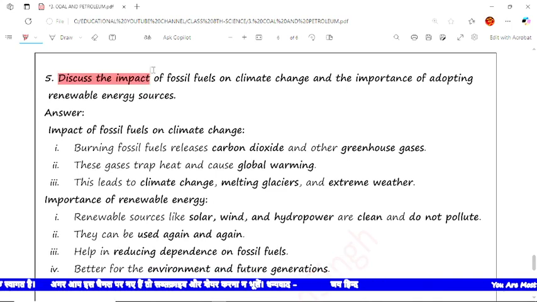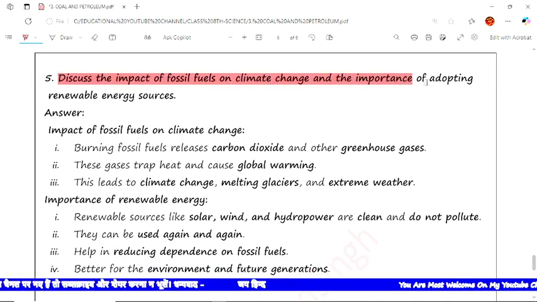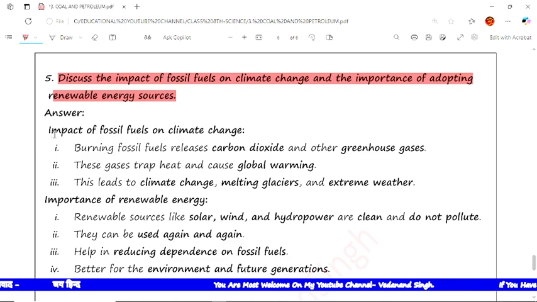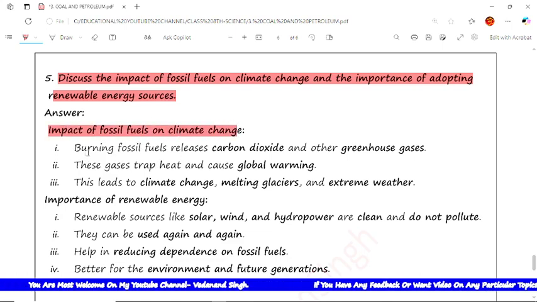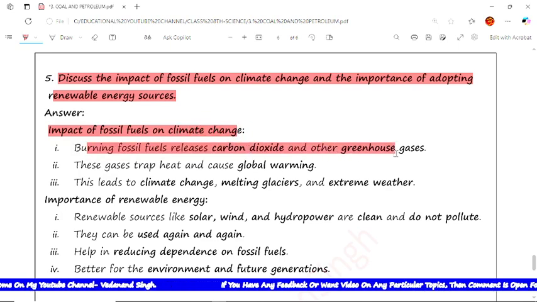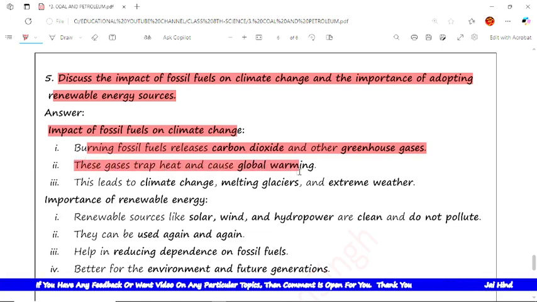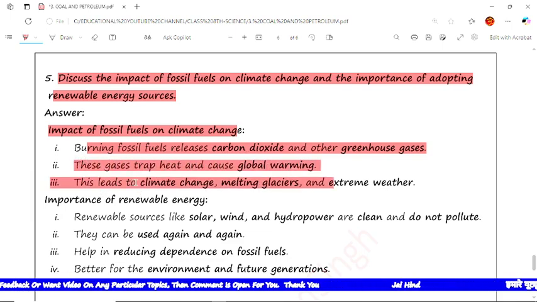Discuss the impact of fossil fuels on climate change and the importance of adopting renewable energy. The answer: the impact of fossil fuels on climate change. The first is burning fossil fuels releases carbon dioxide and other greenhouse gases. Next, these gases trap heat and cause global warming. Next, this leads to climate change, melting glaciers and extreme weather.